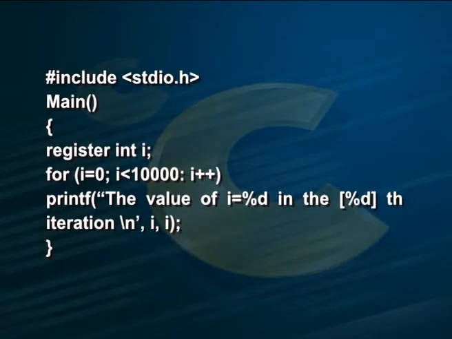Hence, it is advisable to use a limited number of register variables. Let us now go through a small C program which illustrates the use of register variables. #include <stdio.h> main() { register int i; for (i = 0; i < 10000; i++) printf("The value of i = %d in the %d iteration", i, i); }